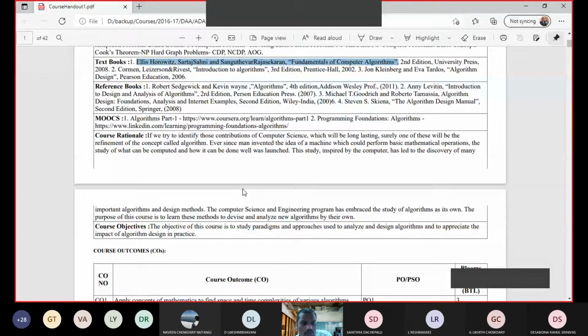As part of this course, you need to complete MOOC courses. The first one is Algorithms Part 1, from Coursera. The second course is Programming Foundations, from LinkedIn Learning. These are the two MOOC courses we have to do parallelly.